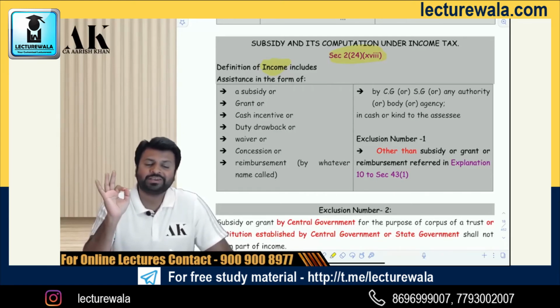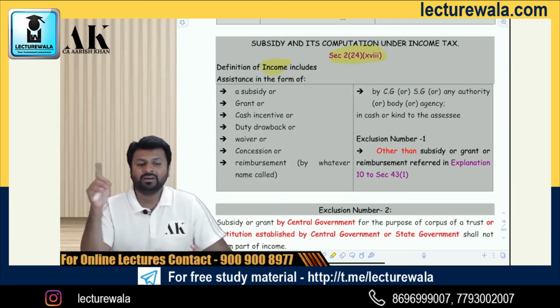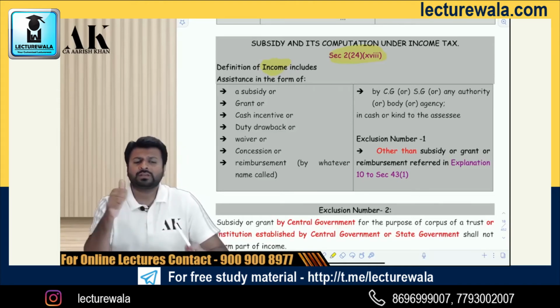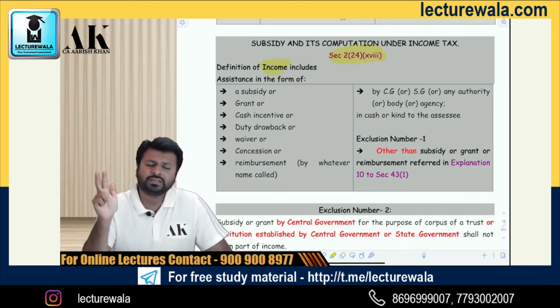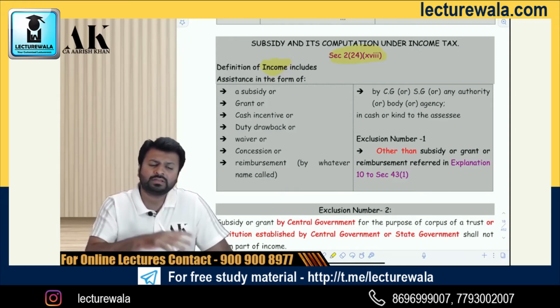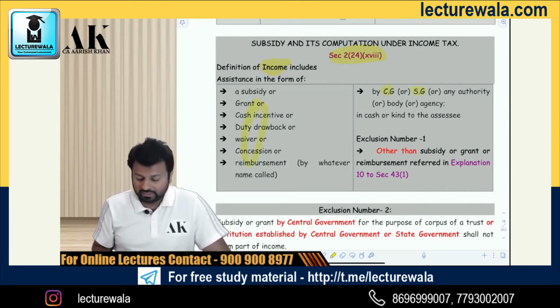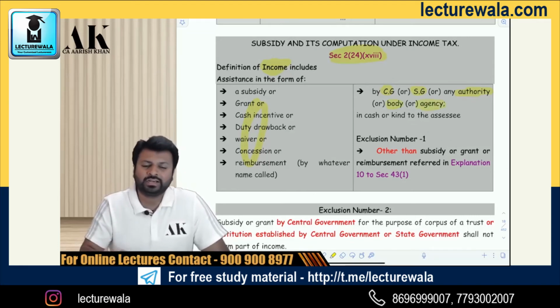Listen to the word waiver very carefully. This is the reason why this particular amendment came in Finance Act 2015. So now subsidy is income, grant is income, waiver is income, duty drawback is income, cash incentive is income, concession is income, reimbursement is income, but only if it is given by central government, state government, any authority, any statutory body, or any agency, in cash or kind. It doesn't matter.